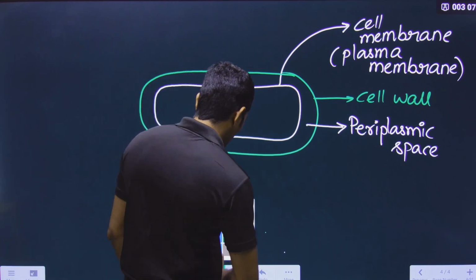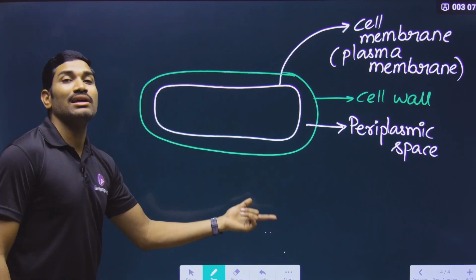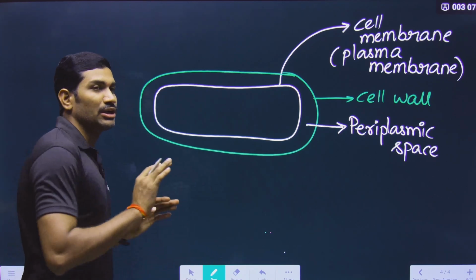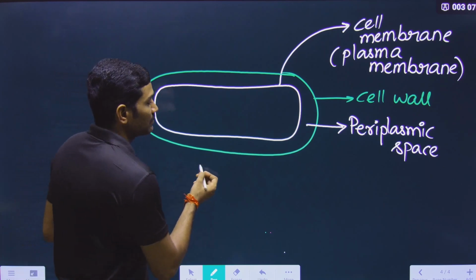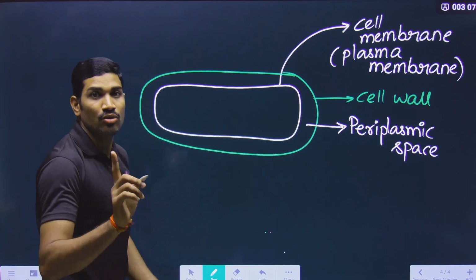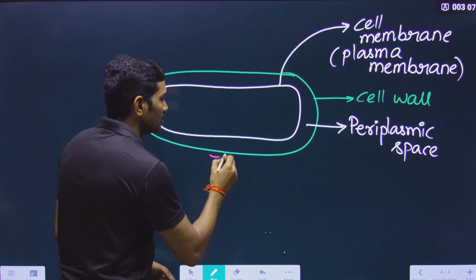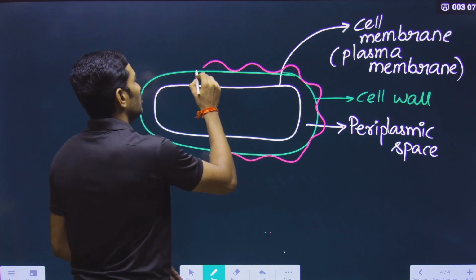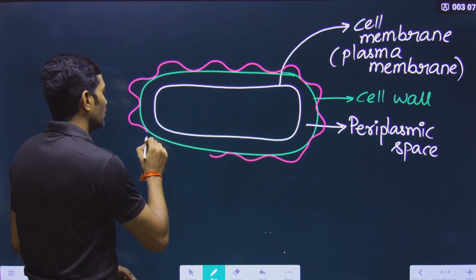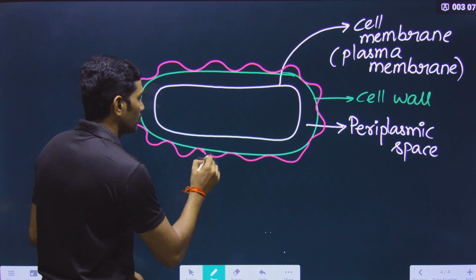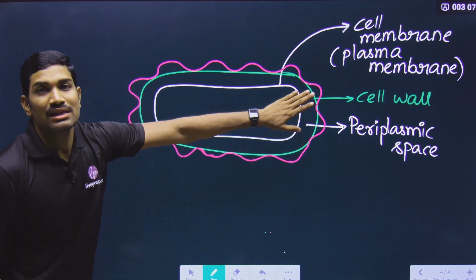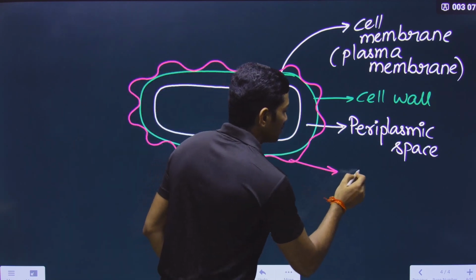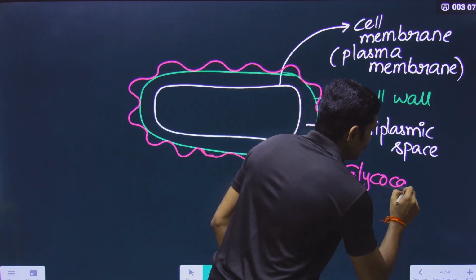Very good. Then outside the cell wall, there is one more layer, and that layer is called glycocalyx. But how are we drawing this glycocalyx layer? Will you keep some gap and then draw glycocalyx here? No. How are we drawing this? Attached to the cell wall. To say that it is attached to the cell wall, I am drawing the layer like this. That means there is no gap here. So glycocalyx is completely attached to the cell wall. That means there is no space between glycocalyx and cell wall. And let us write this as glycocalyx layer.